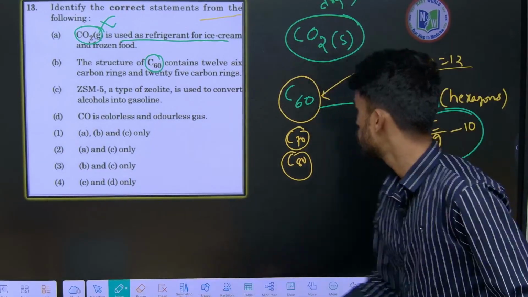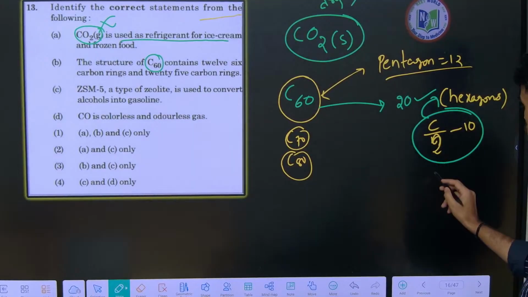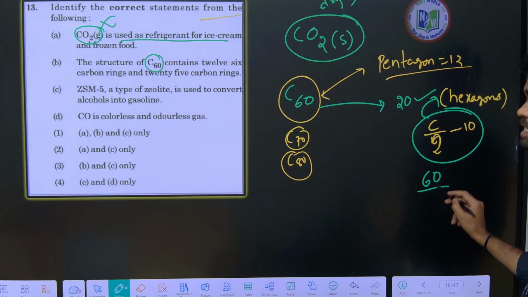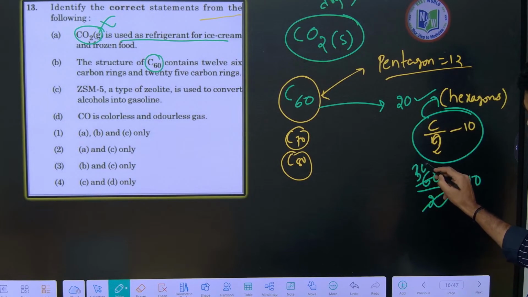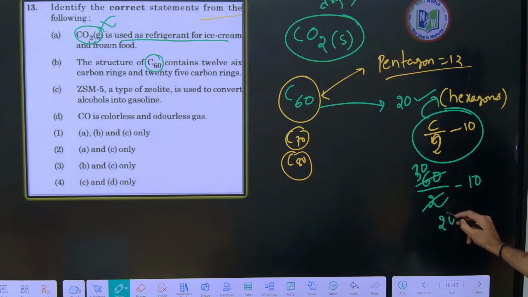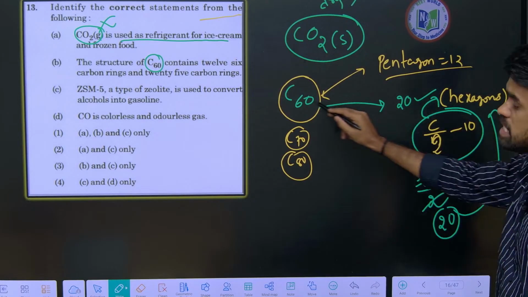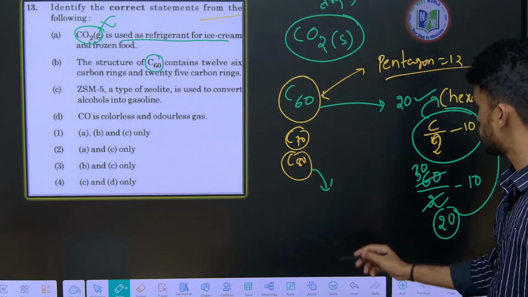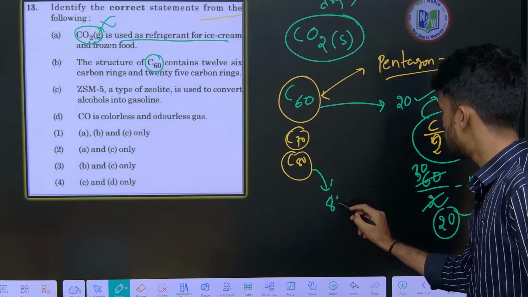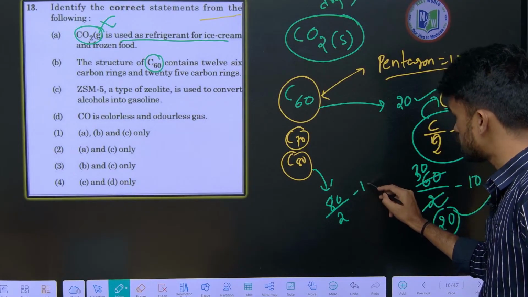So I will show you for C60. How many carbons are there? 60 carbons are there. 60 by 2 minus 10. See how much we got? 30 minus 10, 20. So this many hexagons are present in C60. I hope it is clear. Similarly, if I ask for C80, 80 by 2 minus 10. That's it.